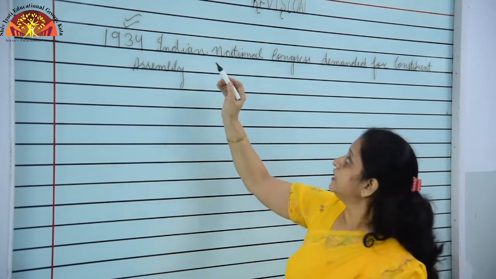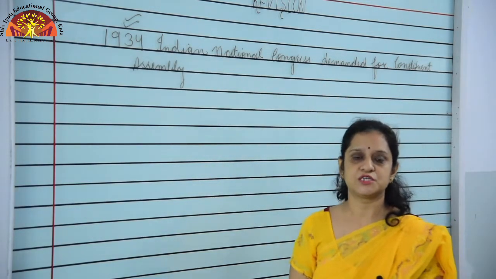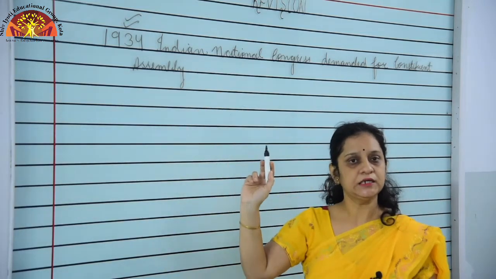Mark the date 1934. So students, first of all, our Indian National Congress demanded a constituent assembly in 1934.